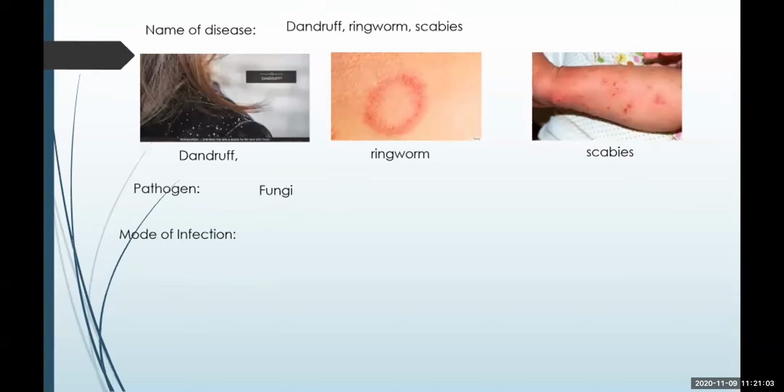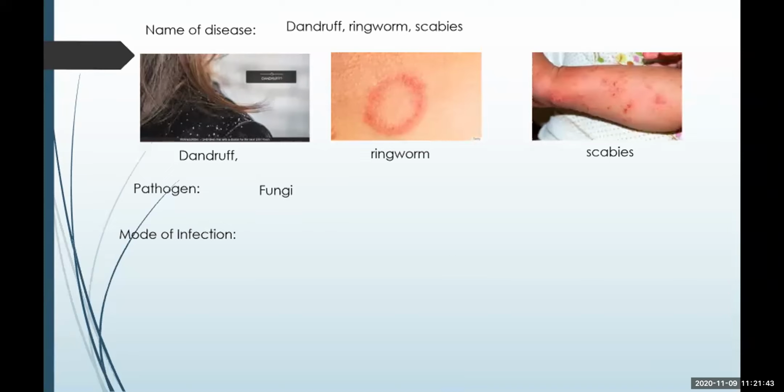Now, the mode of infection is when you share things. Like in case of dandruff, if you share the comb with a person who is suffering from dandruff, even if a few molecules of the dandruff are transferred on your scalp, the fungal growth will begin. Okay. In case of ringworm, if you are sharing clothes with the person who is suffering, in that case, the ringworm might spread. Even in the case of scabies, it is the same.